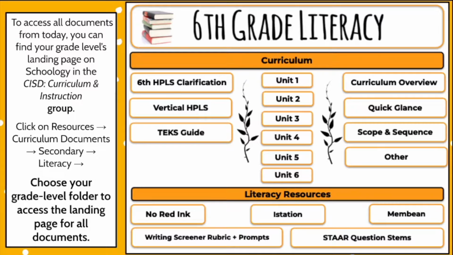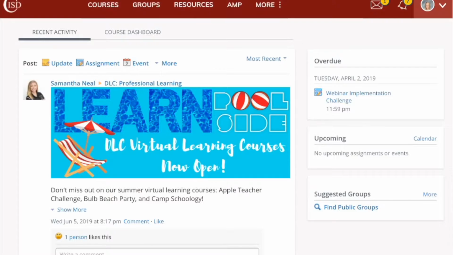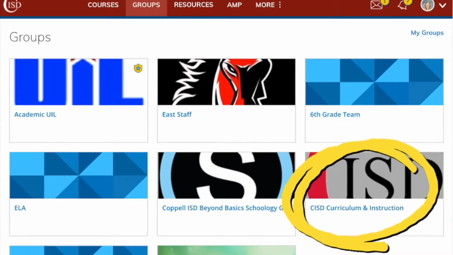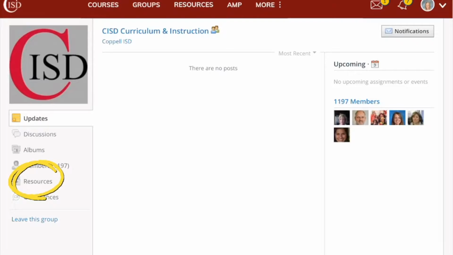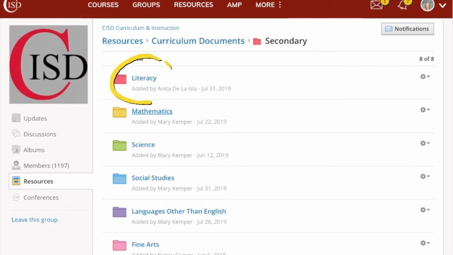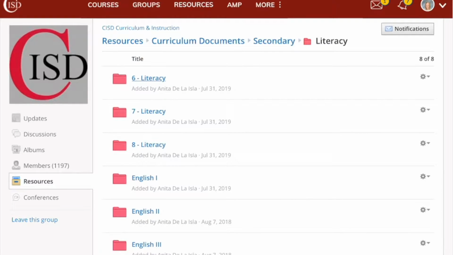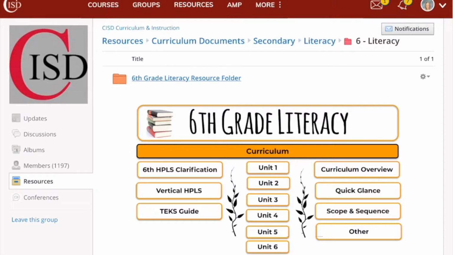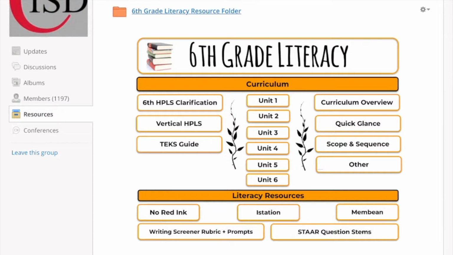Each grade level has a landing page that can be found on Schoology. To access all documents reviewed in the curriculum update, you will need to navigate to Schoology. Click on Groups, and then click on CISD Curriculum and Instruction. Click on Resources, Curriculum Documents, Secondary, Literacy, then choose your grade level. I'm choosing 6th Literacy, and then you will see your grade level landing page.